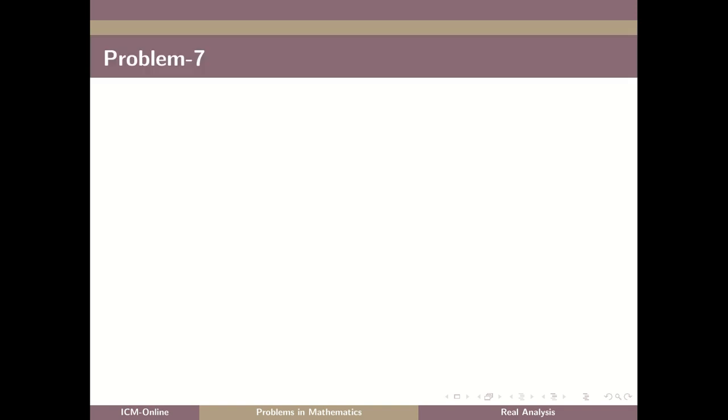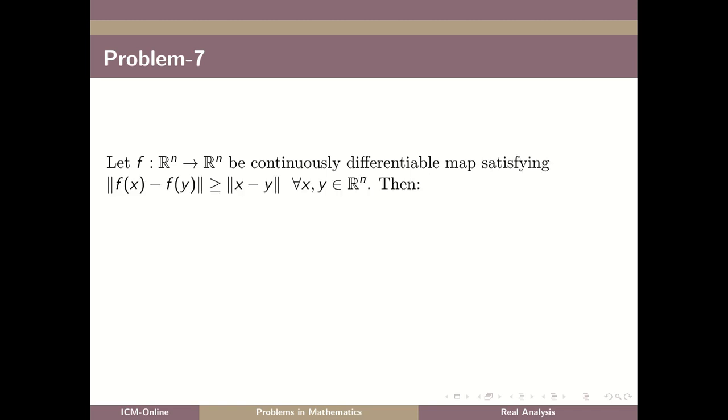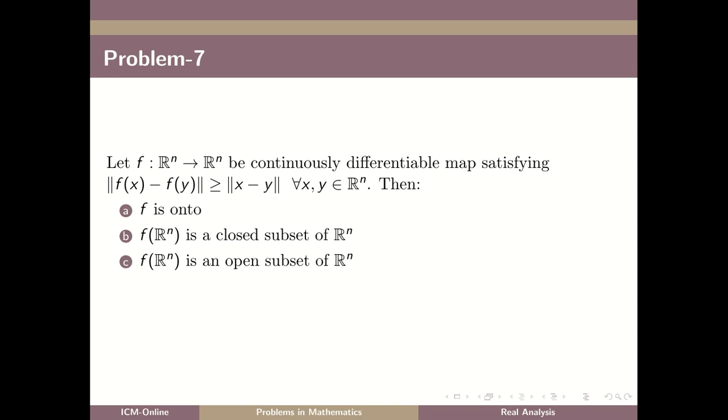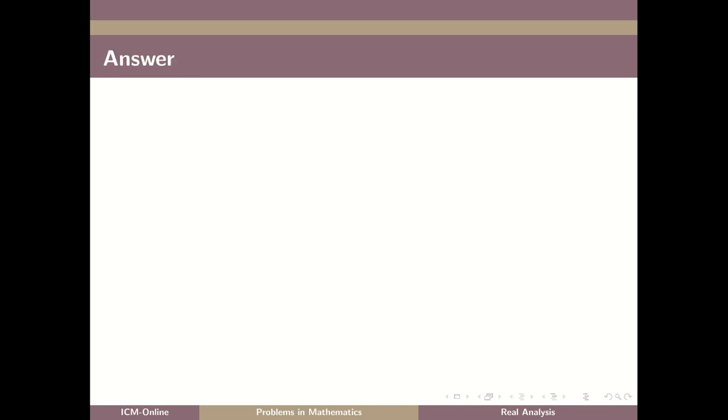Problem number 7. Let f from Rn to Rn be a continuously differentiable map satisfying norm of f of x minus f of y greater than or equal to norm of x minus y for every x, y in Rn. Then f is onto, or f of Rn is a closed subset of Rn, or f of Rn is an open subset of Rn, or f of 0 equals 0. Let us discuss the answer.